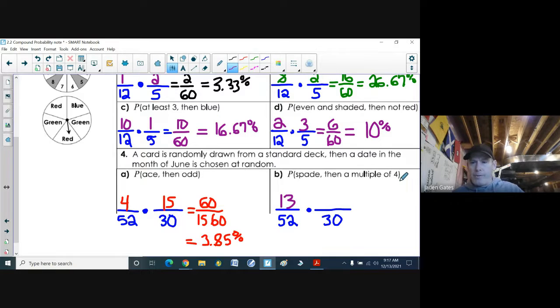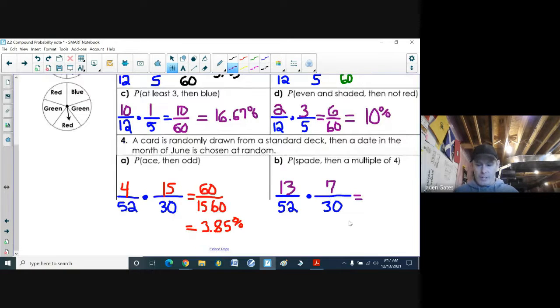Then a multiple of 4. How many of those are there? So we got 4, 8, 12, 16, 20, 24, 28. So I got 7 multiples of 4. All right, so again, figuring out probabilities, 13 times 7, I have no clue on that one. I end up with 91.